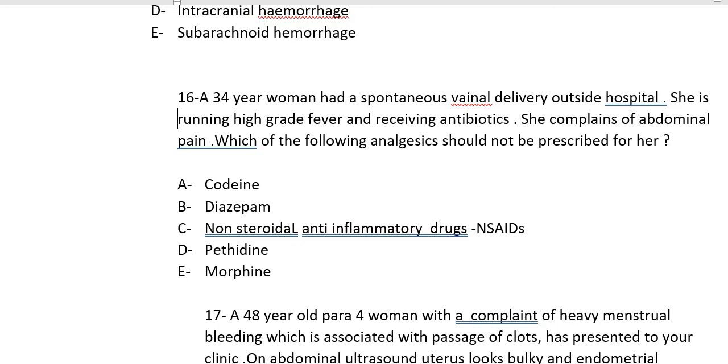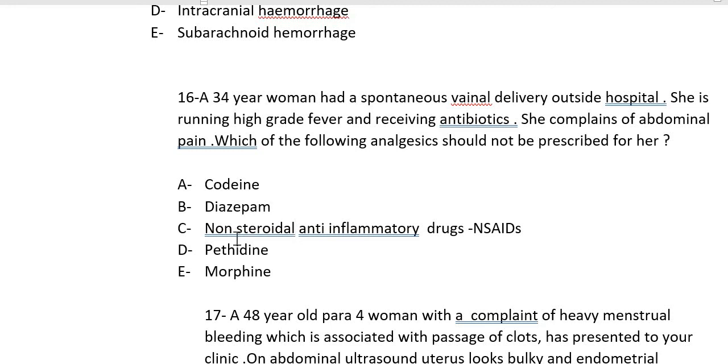So this ability of the WBCs to navigate through the blood vessels and go to the site of infection is arrested by these NSAIDs, so they cannot fight infections in an efficient way. That is the reason we don't want to give these drugs to someone who has developed infection like that. So what can we give to them? We can give them codeine, we can give them morphine, because they have no action on the WBCs.